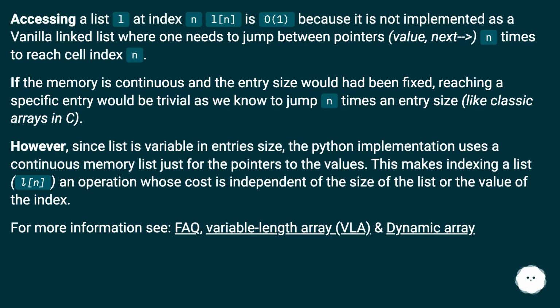However, since a list is variable in entry size, the Python implementation uses a continuous memory list just for the pointers to the values. This makes indexing a list, L[i], an operation whose cost is independent of the size of the list or the value of the index. For more information see VLA, variable length array, and dynamic array.